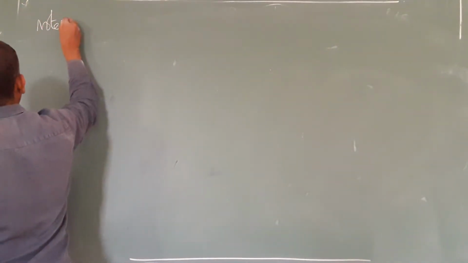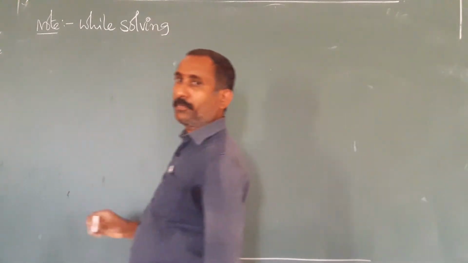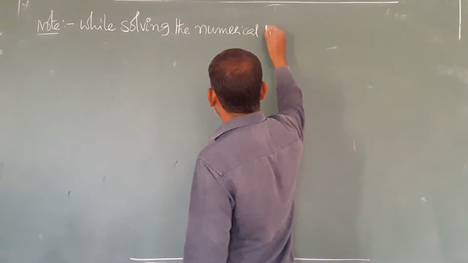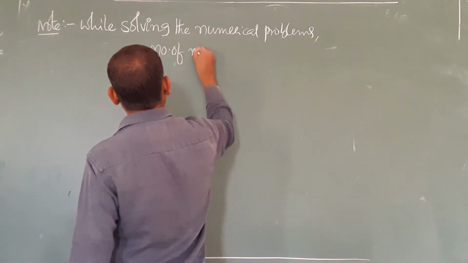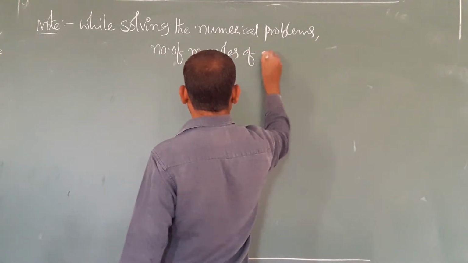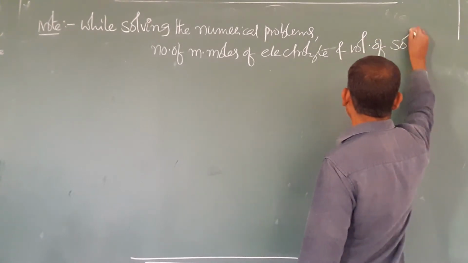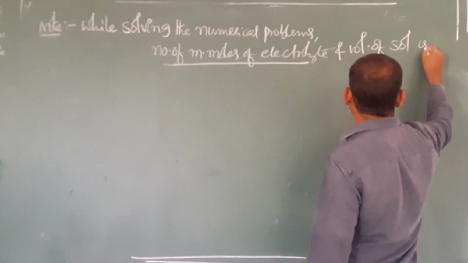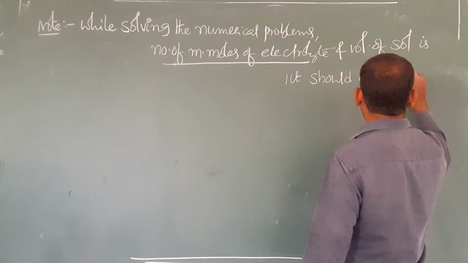So the key points you should remember. Note: while solving the numerical problems, the number of millimoles of electrolyte should be considered, and the volume of sol, which is nothing but the colloidal solution, should be considered as 1 liter. Then the problem is ready.